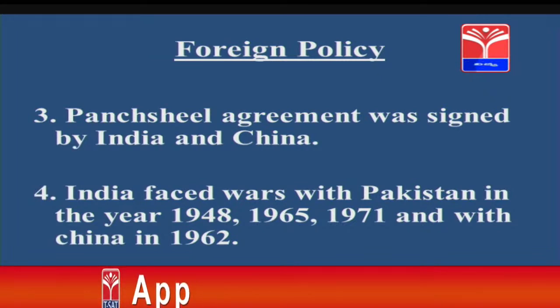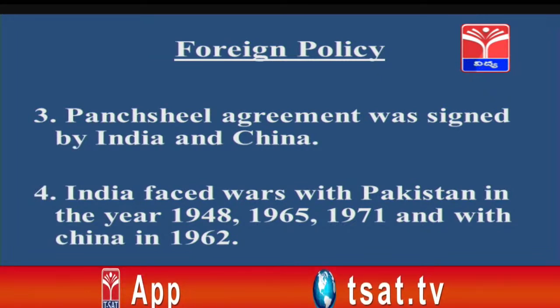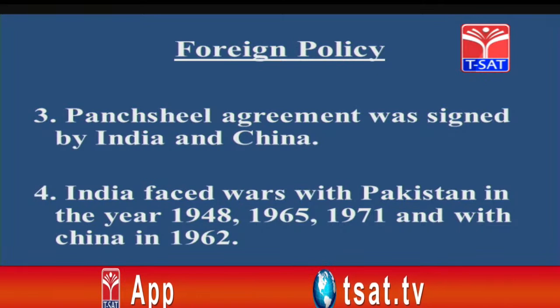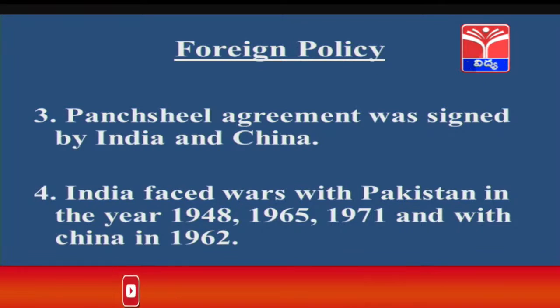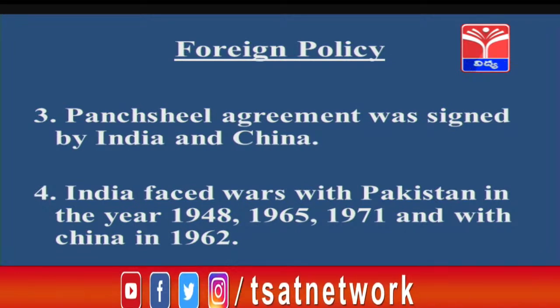India faced wars with Pakistan in 1948, soon after the separation, then in 1965 and 1971, and with China in 1962.